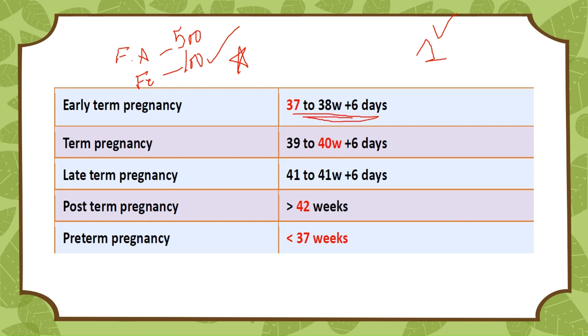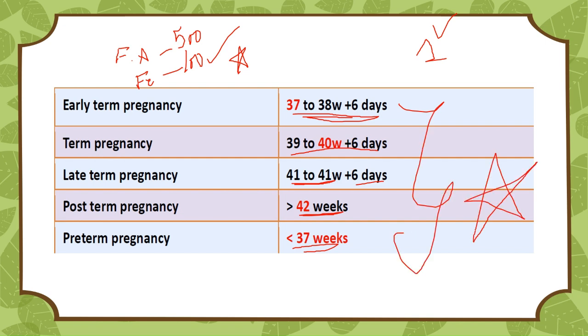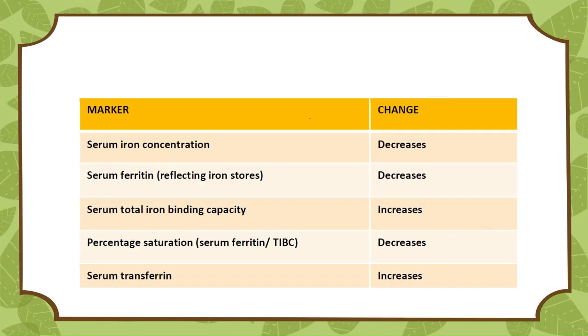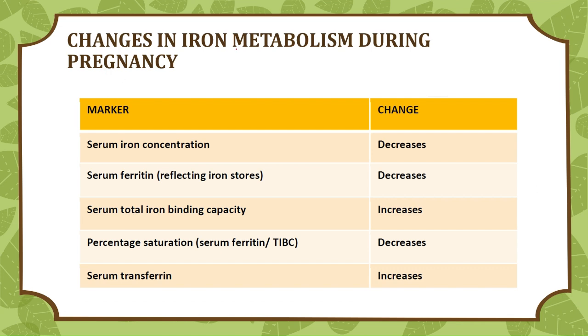Now we'll talk about early term pregnancy, late term pregnancy, post term pregnancy, and preterm pregnancy. So this is also very important. Early term pregnancy occurs at 37 to 38 weeks plus 6 days, and term pregnancy occurs at 39 to 40 weeks plus 6 days, and late term pregnancy occurs at 41 to 41 weeks plus 6 days, and post-term pregnancy is 42 weeks or more. Preterm pregnancy is less than 37 weeks. This is very important. Okay, you should remember the weeks of all these pregnancies.